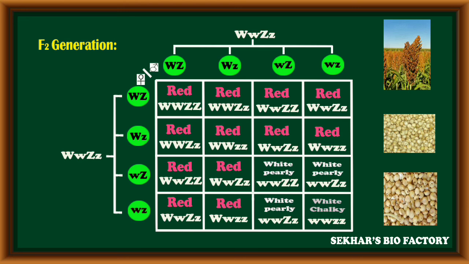The last combination is the homozygous recessive condition in both genes, small w small w, small z small z. Here white color is expressed in the grain and the appearance becomes chalky. In this way, out of 16 offspring, only one becomes white chalky.